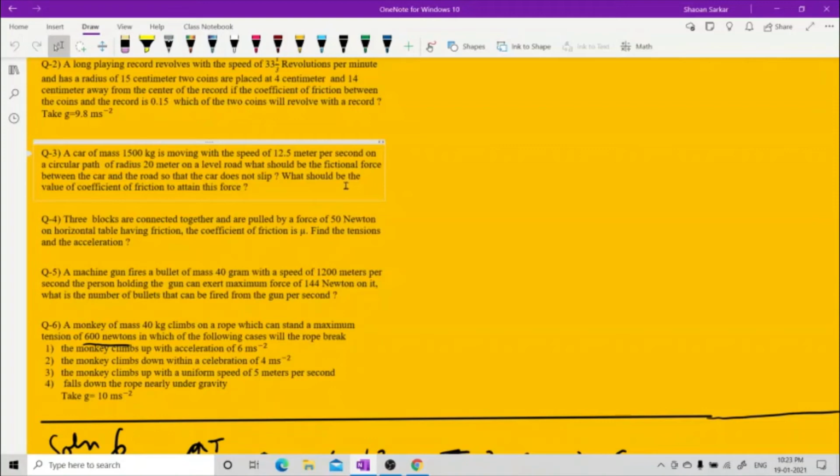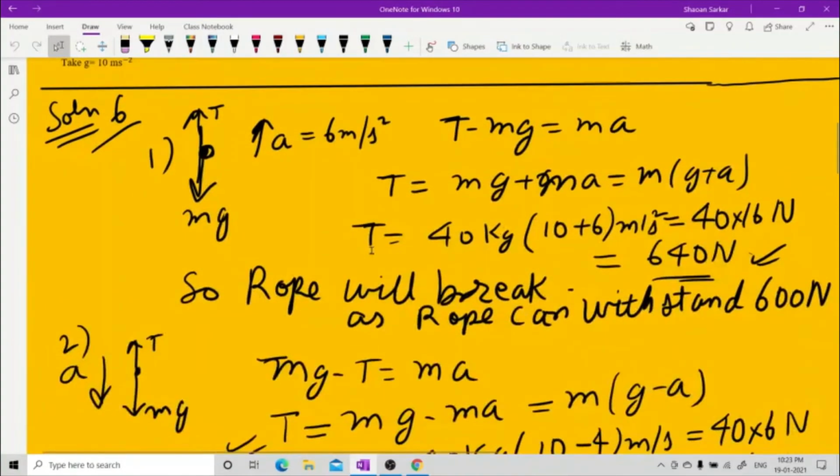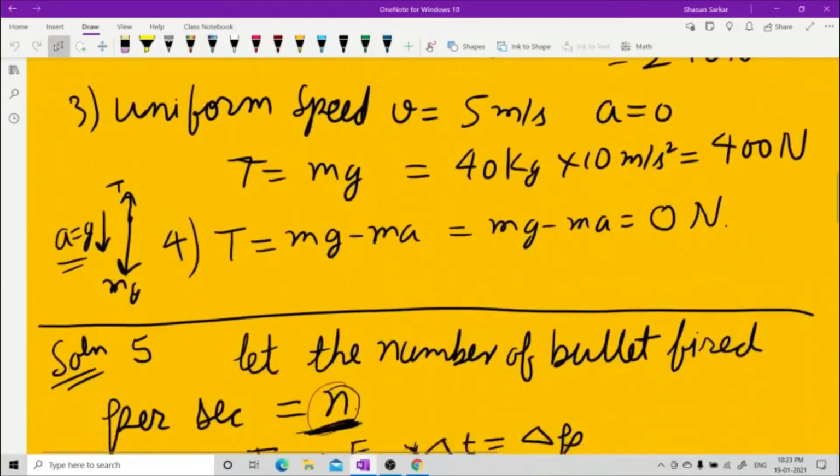So they are saying this body is moving, a car is moving with the speed of this. See what was given to you, write it down. Mass is given, speed is given.